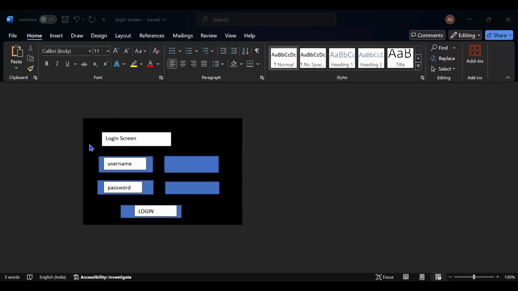Now, if I take an example, I'm going to have a login screen. This is my web page. In this login screen, I'm going to give a username and password. In this text box, I'm going to give the username. In this text box, I'm going to give a password. When I give the username and the password and click this login button, it has to take me to the home page of my website. So you have to design it in this way. This is my first login page.